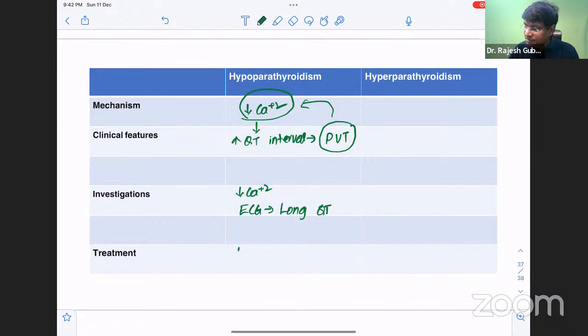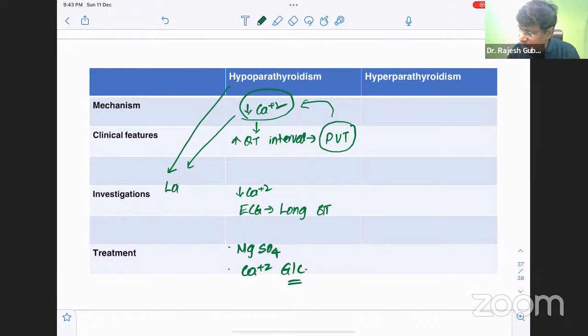The drug of choice for Torsades de pointes will be magnesium sulfate. And apart from that, you need to give calcium gluconate, because the Torsades de pointes is developing because of your hypocalcemia. So hypoparathyroidism, how is it responsible for endocrine emergency? That is by hypocalcemia causing long QT interval, causing polymorphic ventricular tachycardia. And what is the cause of death in case of hypocalcemia? The cause of death in hypocalcemia will be laryngospasm.